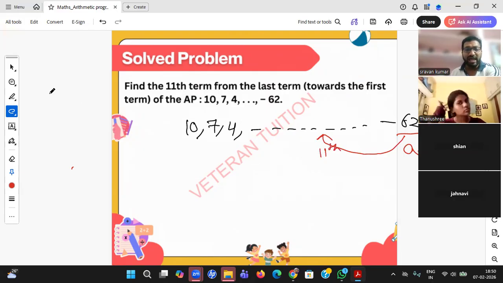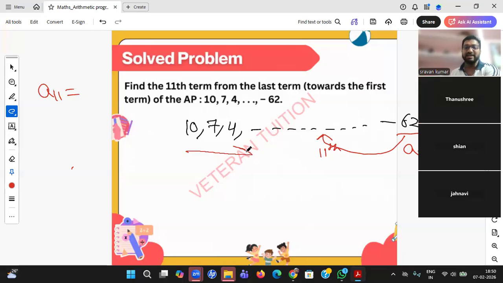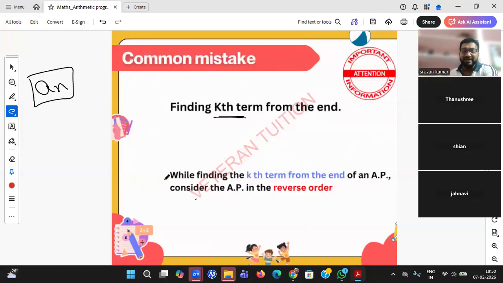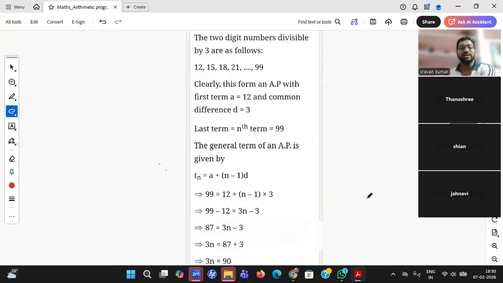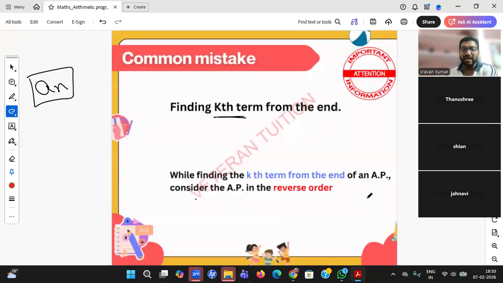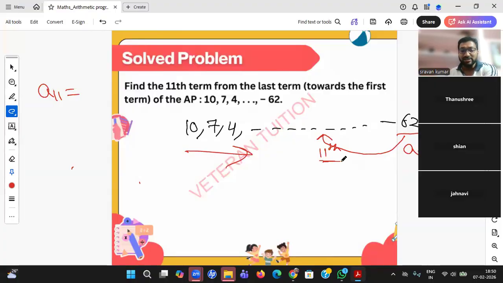Student, we have A11, but that meaning is not this. That A11 is from the left side. Whatever formula we are discussing till now, A of n, is from the first number, student. That formula is not from the last number at all. A11, A plus 10D, that formula is not from the last one.